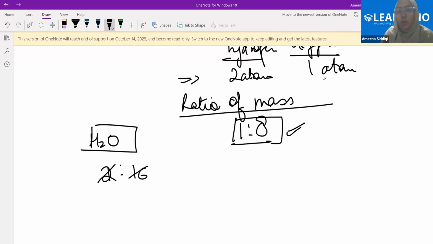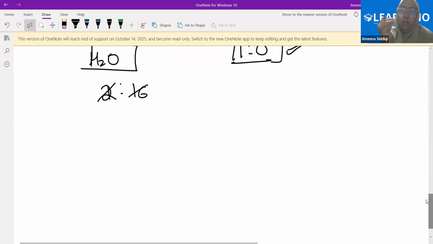Now, what did the law say? This was about the law of definite proportions. The law says that we are not concerned with the source of water. If I take it from the sea or from tap water, in both cases each and every molecule of water will have the same composition, a constant, definite, fixed proportion. Therefore, the law says that the composition of the molecules of compounds is fixed, with a constant proportion. Clear?